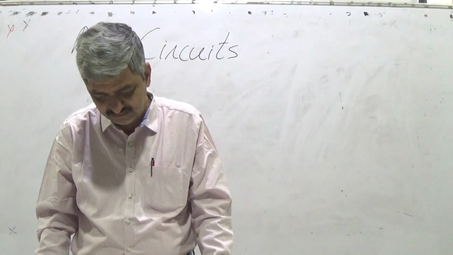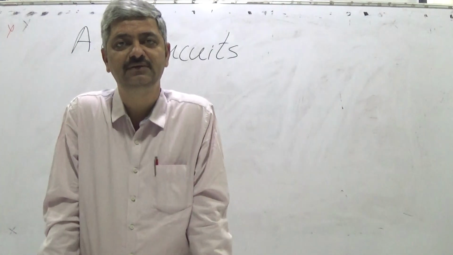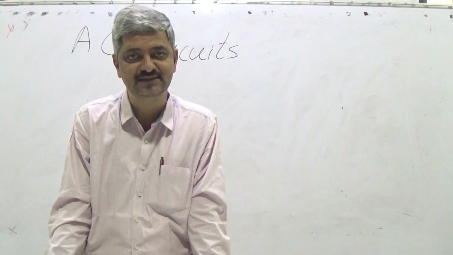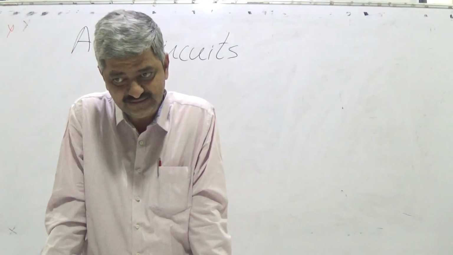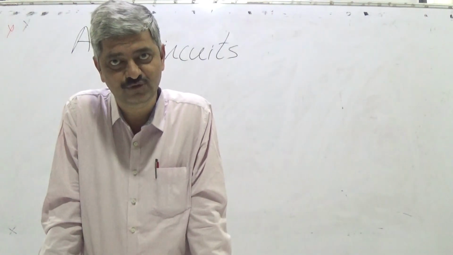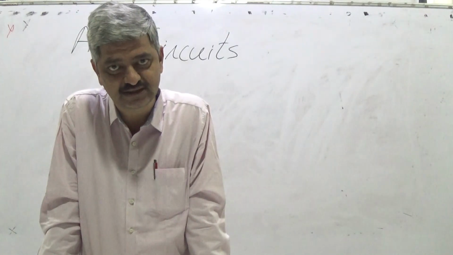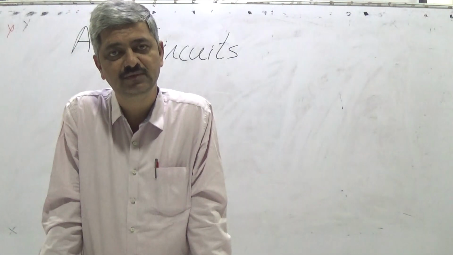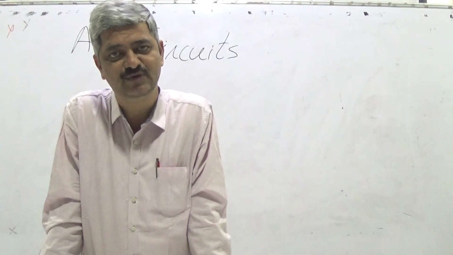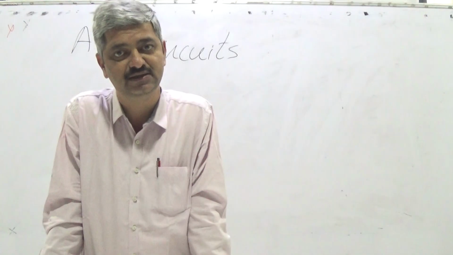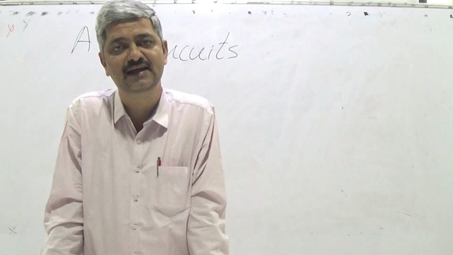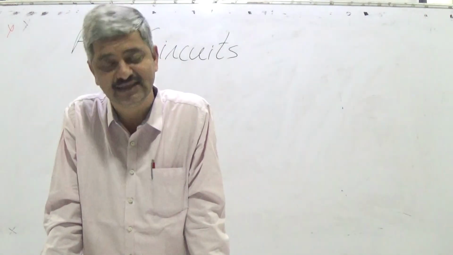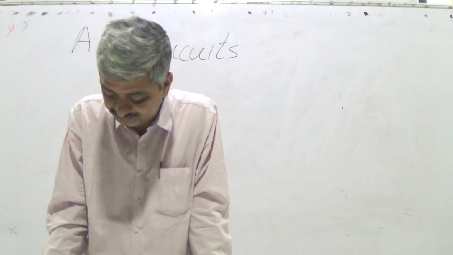Then came the concept of generation of electricity, how to generate using chemical cells. Then Ørsted, you must be knowing what Ørsted did. At that time, electricity and magnetism were considered to be different things. When Ørsted integrated them, then Faraday and electromagnetic generation was possible. And in that context, the concept of AC came.